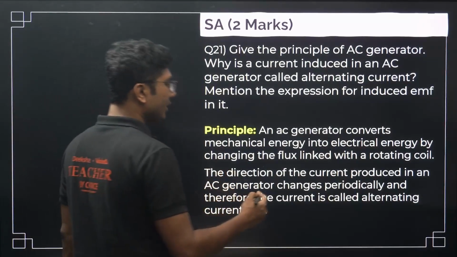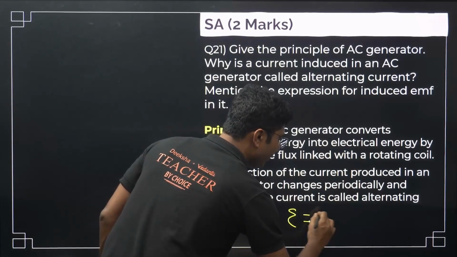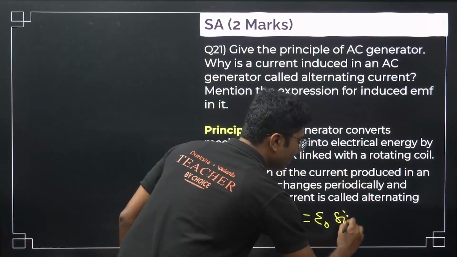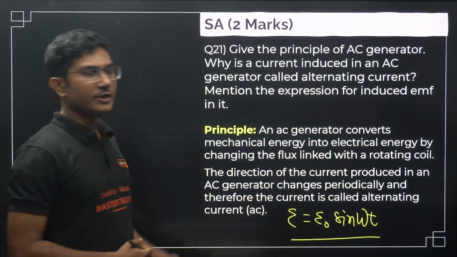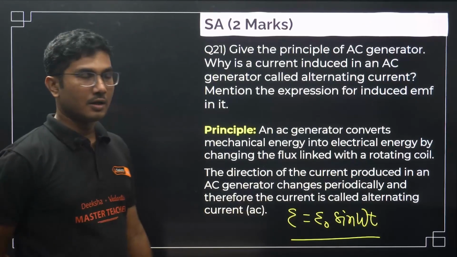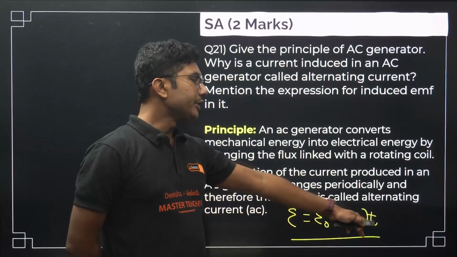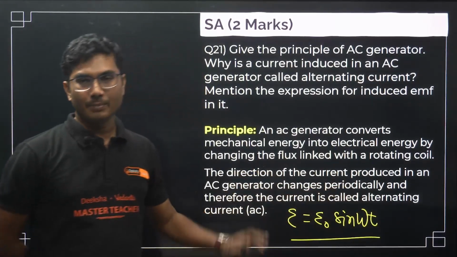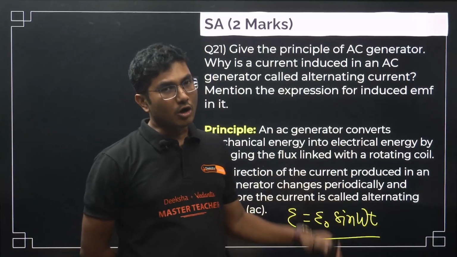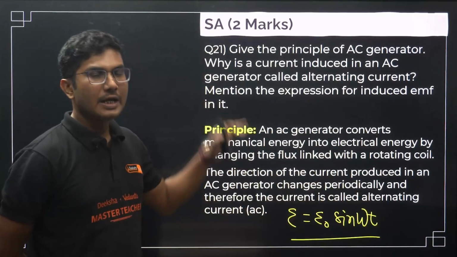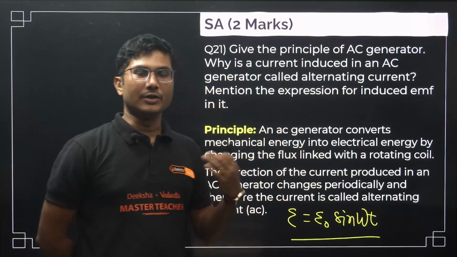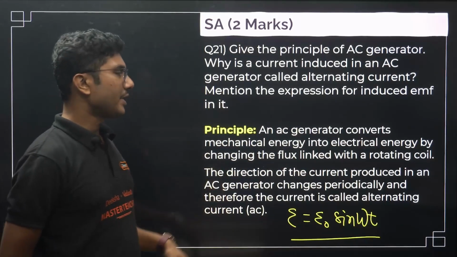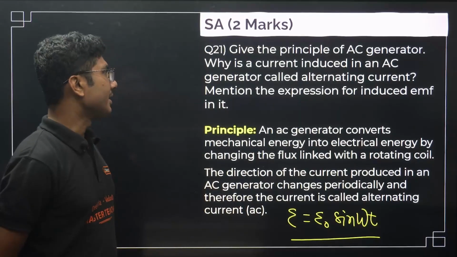Now the expression for induced EMF is given by E equals epsilon naught sine omega t. This is the expression for induced EMF in an AC generator. You can see that with time sine omega t is changing plus and minus, that's why it is called alternating current. Alternating current means it is generating current which varies its polarity with every passing second.